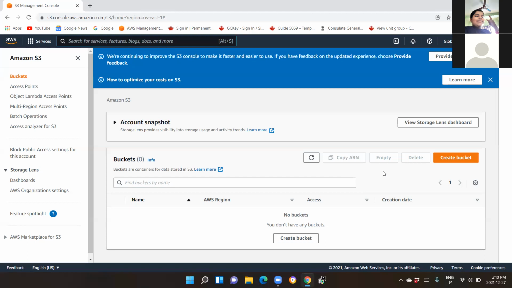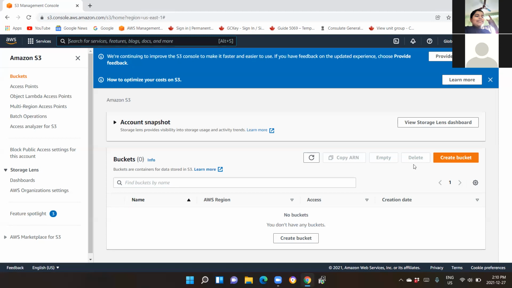Some of the features are unique across the services. So here, ARN stands with regards to your bucket. So this is all S3 bucket ARN names. Then comes your empty and delete button. In case of your older screen, you can simply select the bucket and click on the delete button.